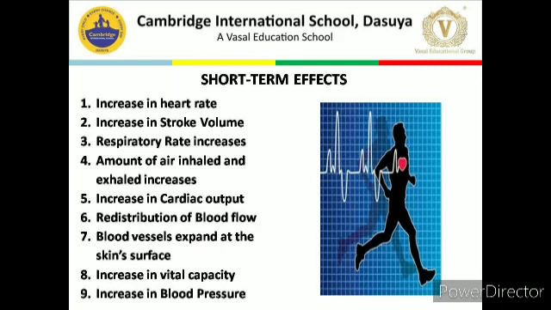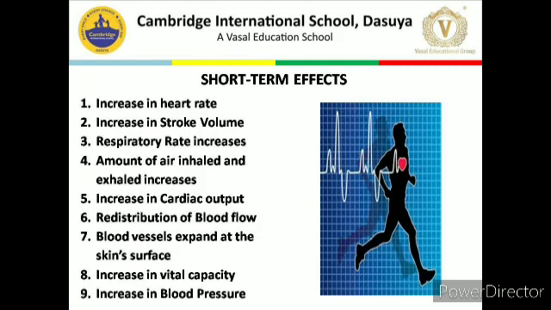Next point is increase in vital capacity. Vital capacity means the greatest volume of air that can be expelled from the lungs after taking the deepest possible breath. By doing heavy work through exercise, the vital capacity of a person increases. Vital capacity can increase up to 5500 cc from a normal volume of 3500 to 4500 cc with regular exercising.